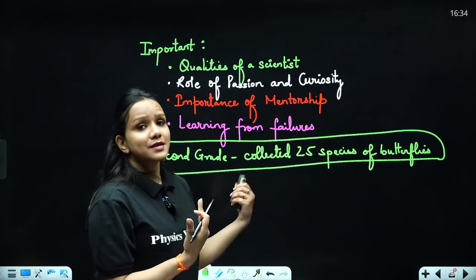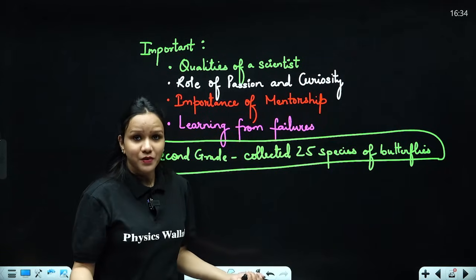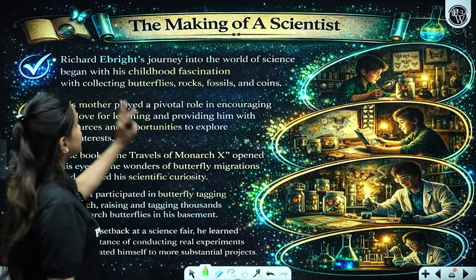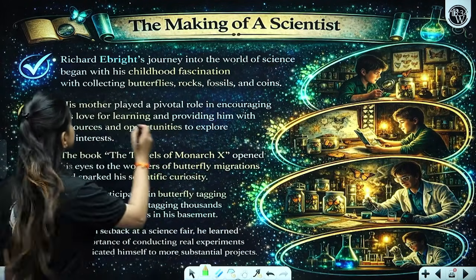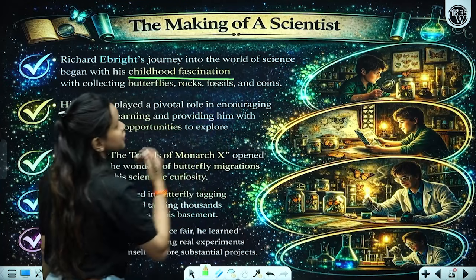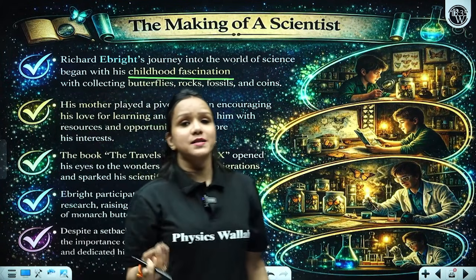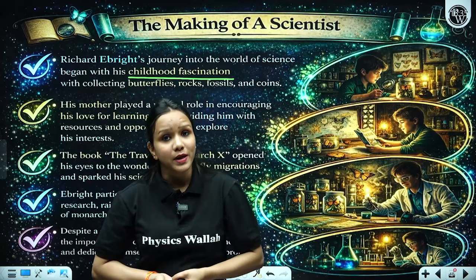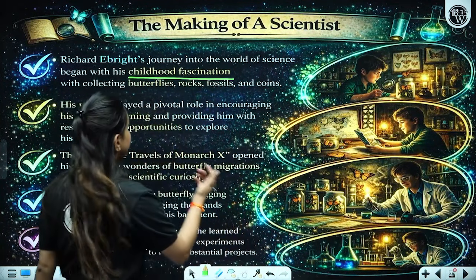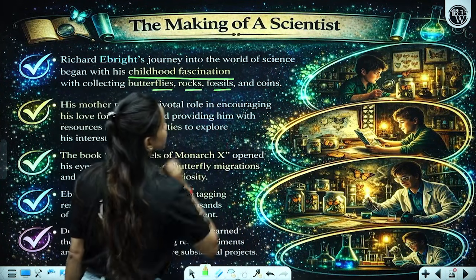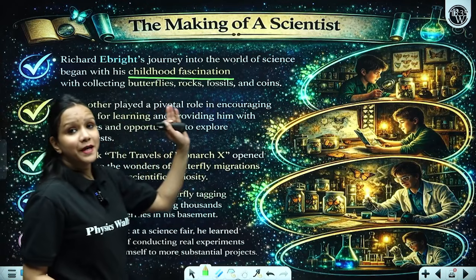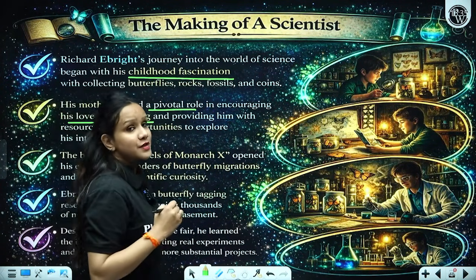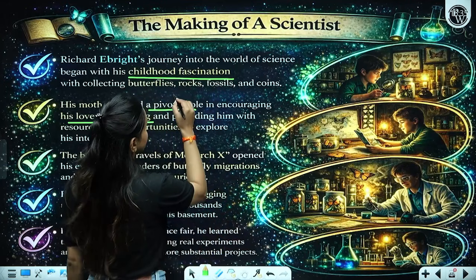So let's understand the story in pointers, and I'll be explaining it through description as well, right? Now, let's focus. Richard Ebright's journey into the world of science began with his childhood fascination. And what was his childhood fascination? Collecting various species of butterflies. He used to collect coins, he used to collect fossils and rocks as well, right? So his mother played a pivotal role in encouraging his love for learning. Pivotal here means crucial, very important.